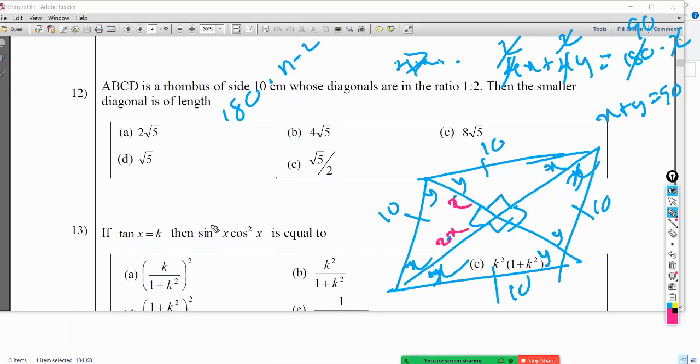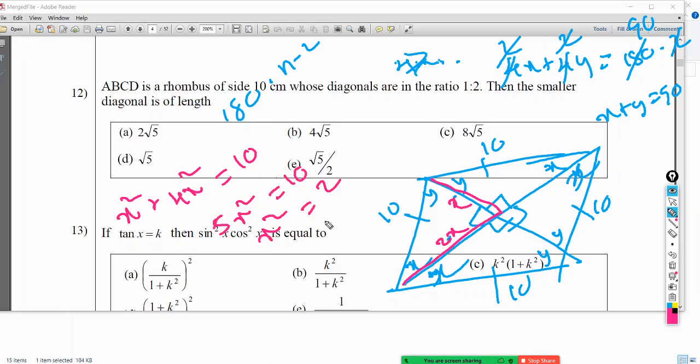Then x squared plus 2x squared is 4x squared equals 10. I just took x as this side, this length only, because this is twice. Then 5x squared equals 10. x squared equals 2, so x is root 2.